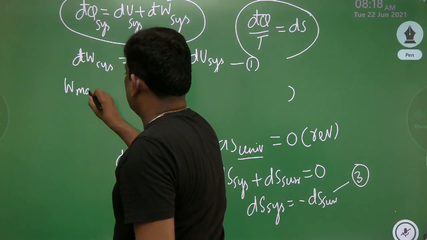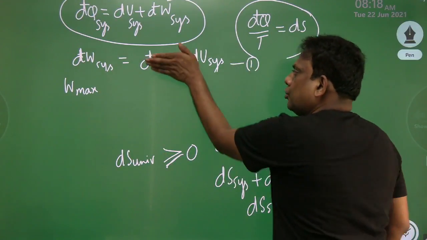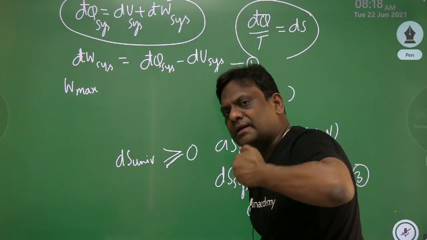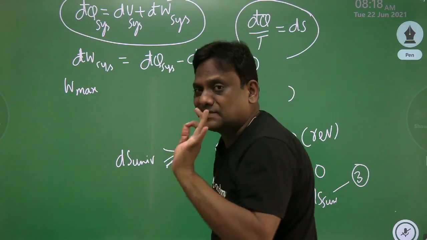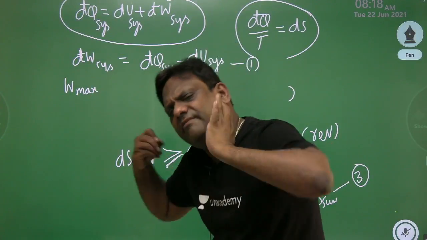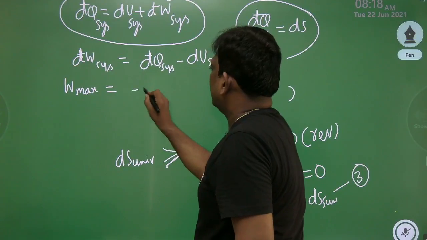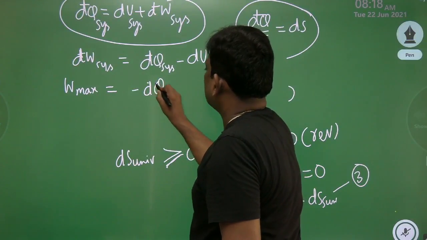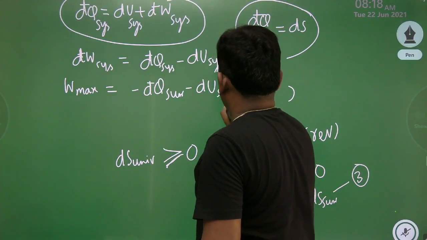Some of you may be wondering, sir, why are you writing maximum? Because all reversible conditions are put in this equation. When all reversible conditions are utilized in this equation, obviously that would give me the maximum work. So my system is developing maximum work because all reversible conditions are being utilized. So the system heat transfer is minus the surrounding heat transfer, minus the internal energy change of the system.